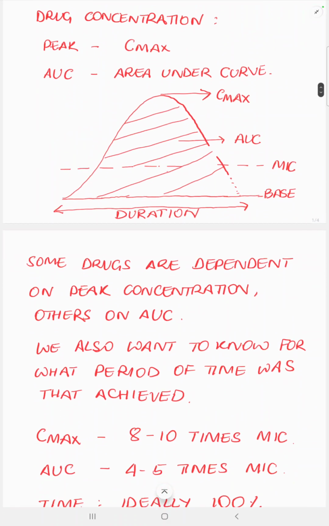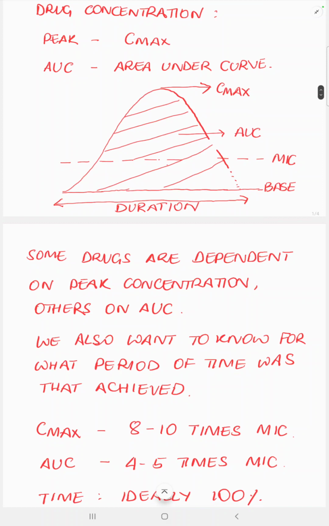Now, some drugs are dependent on peak concentrations and others on AUC. So from this we can infer that some drugs are better when we give a high dose less frequently, like aminoglycoside once a day, and others which we should give over a prolonged period of time more frequently, like the carbapenems.